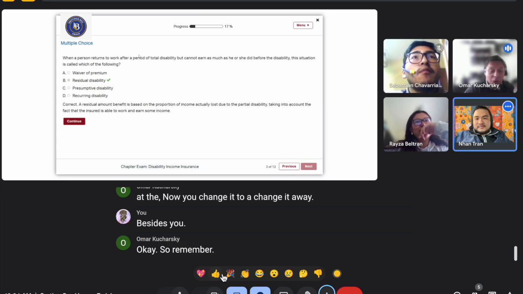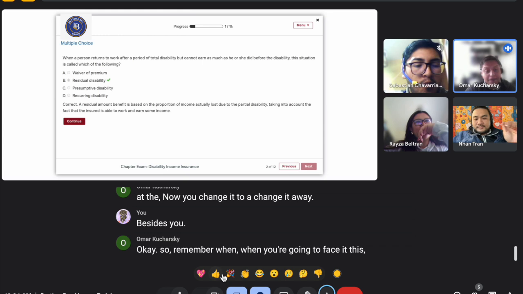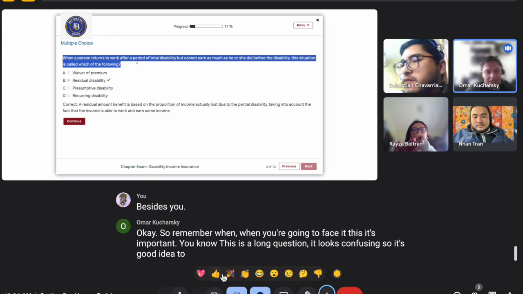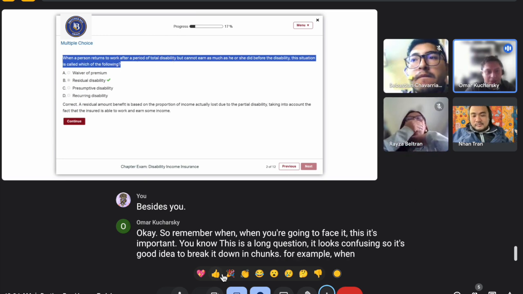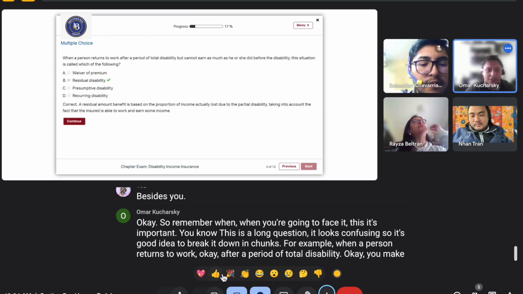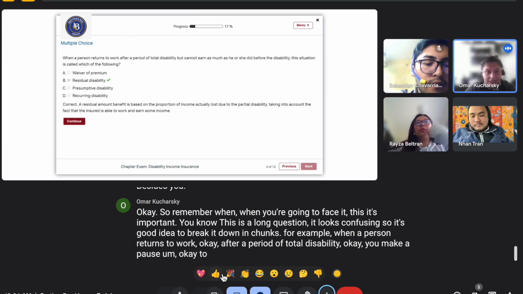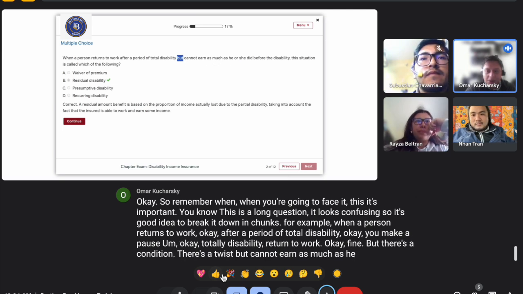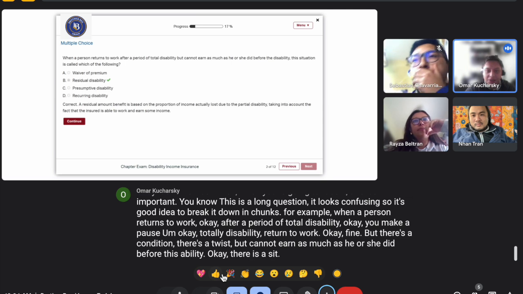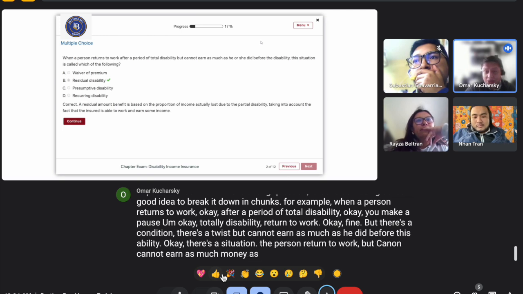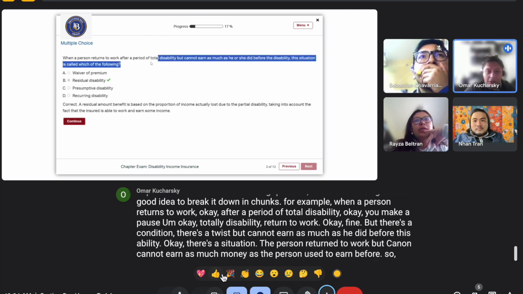So remember, when you're going to face the test, it's important. This is a long question. It looks confusing, so it's a good idea to break it down in chunks. For example, when a person returns to work, after a period of total disability, you make a pause. Total disability, return to work. Fine, but there's a twist: but cannot earn as much as he or she did before the disability. The person returned to work but cannot earn as much money as the person used to earn before. So what do we call this person?